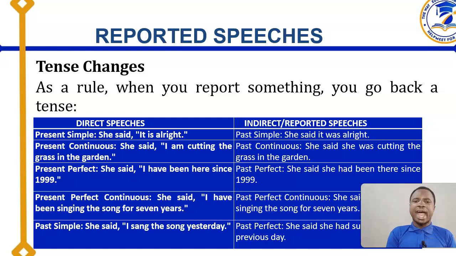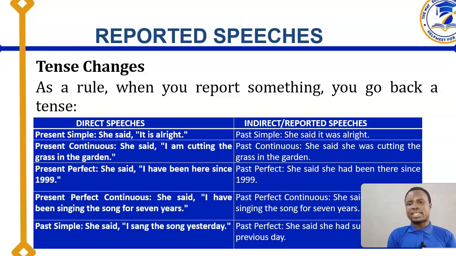So you have cutting, and that is what makes it present continuous. Cutting is an ing infinitive, but adding the auxiliary makes it finite. That is present continuous. Now, in order to change it to past continuous, you are not going to change cutting. You are going to change the am. That is what is showing you it is an auxiliary verb, telling you that it is present, it is singular, and it is first person. You can only use am with I.